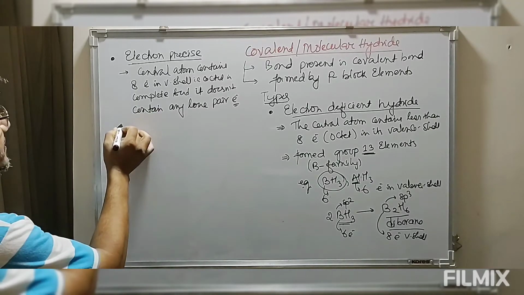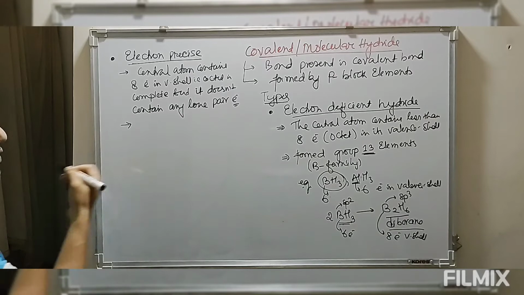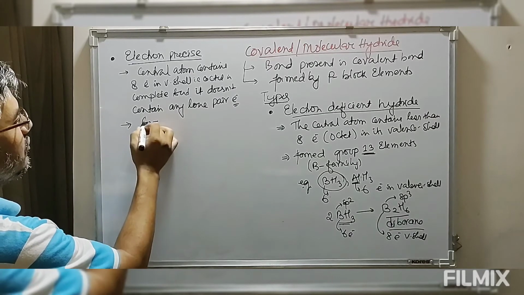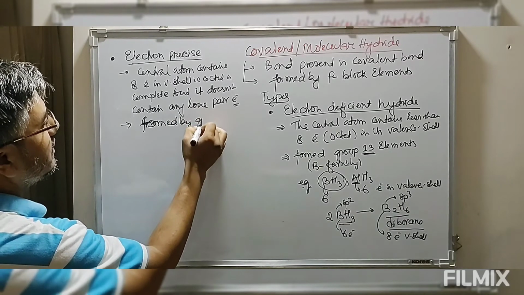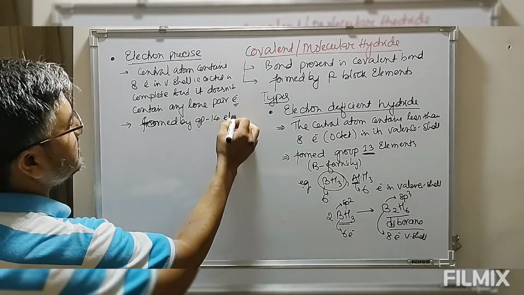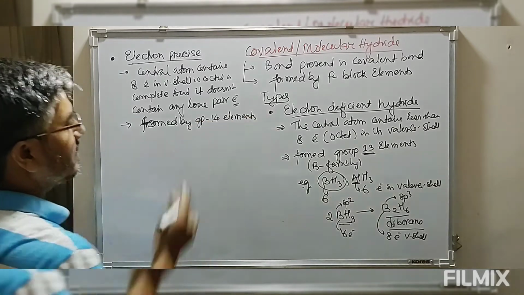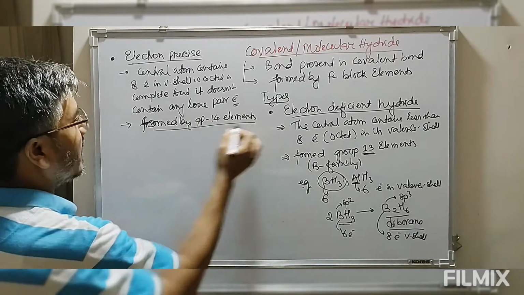Now these electron precise covalent hydrides are formed by group 14 elements, the elements of the carbon family.